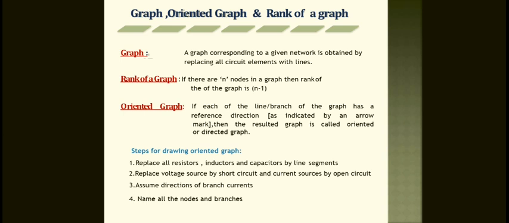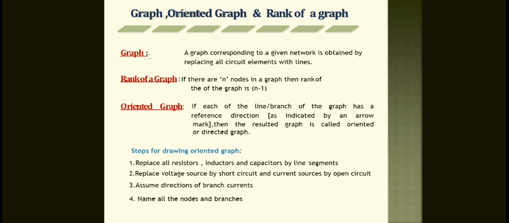The rank of graph. If there are n nodes in a graph, then the rank of the graph is n minus 1. For example, if they give a network that has 6 nodes, what is the rank of the graph? 6 minus 1, that is 5. That means the number of nodes minus 1 is the rank of the graph.